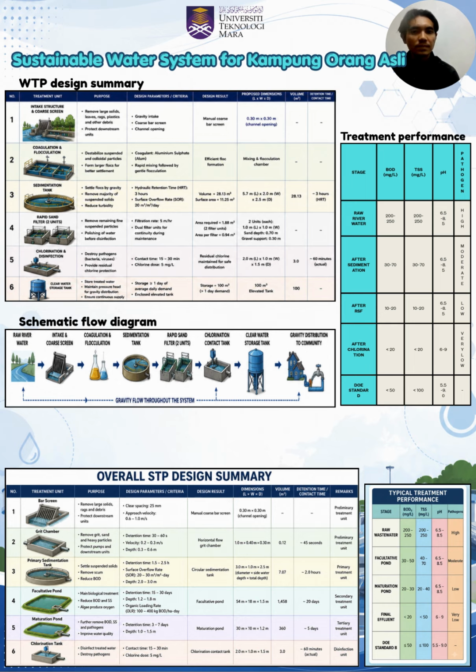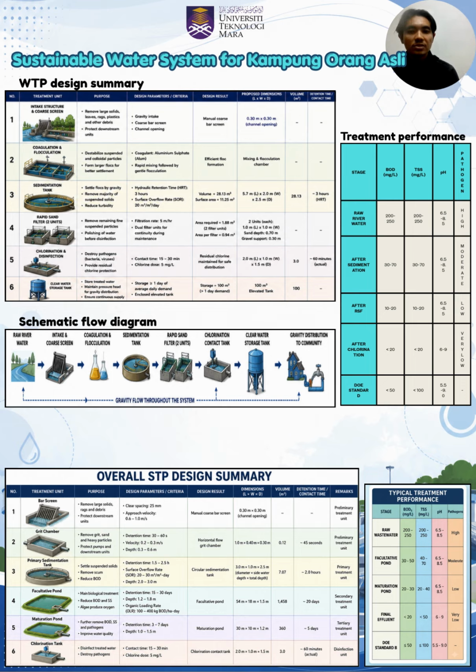This type is the more suitable wastewater treatment technology for Kampong Orang Asli, which is located in a small rural community with limited electricity supply. Besides, this technology offers low construction and operational costs, requires minimal maintenance, and consumes very little energy. This STP design also relies mainly on natural biological processes, algae, bacteria, and sunlight instead of mechanical aerators, making it ideal for rural communities.